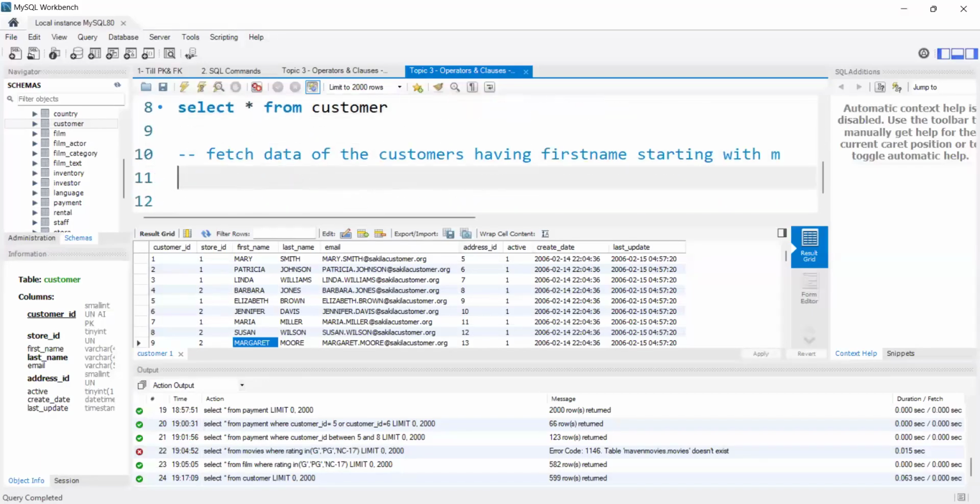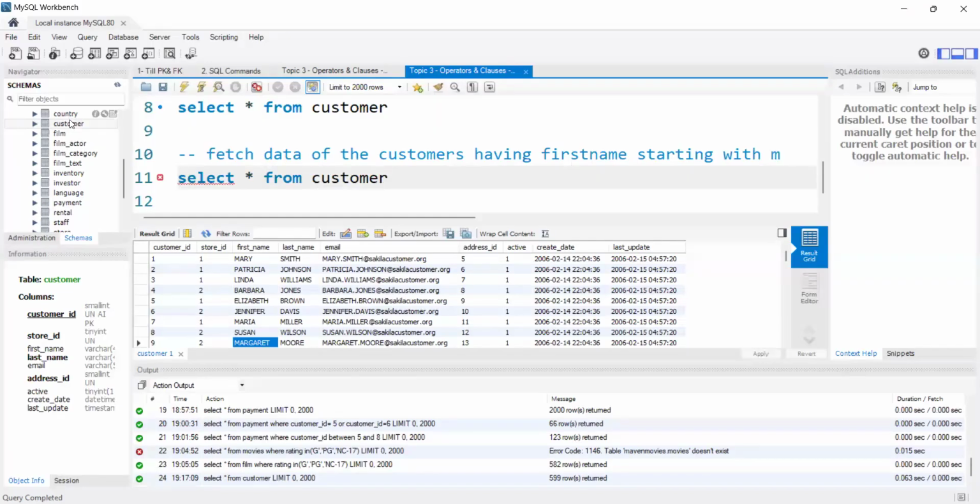Now, my question is, I want to display all the customer information having first name starting with M. So how do we need to do it? Use percentage, I guess. Select star from customer where first name like M percentage. Correct. Perfect. We need to write it as select star from customer.